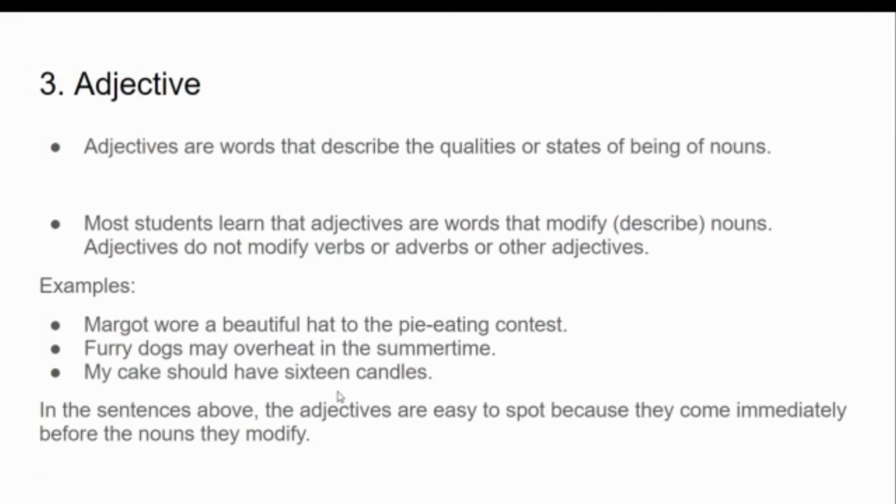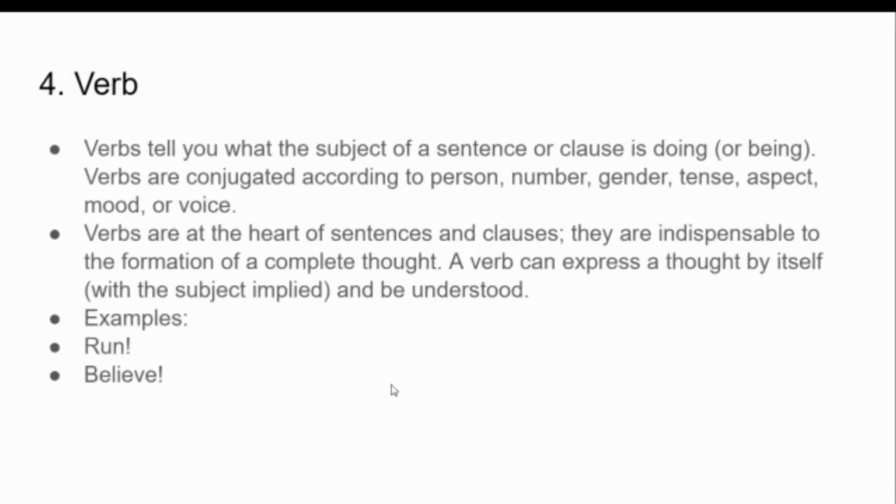Okay, so candles here is a noun, and 16 is adding a quality or modifying it. Hence 16 is an adjective here. In all these three sentences, adjectives are easy to spot because they come immediately before the noun they modify. Beautiful comes before hat, furry comes before dogs, and 16 comes before candles.